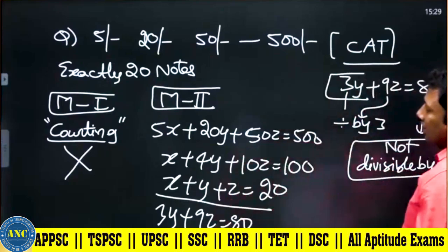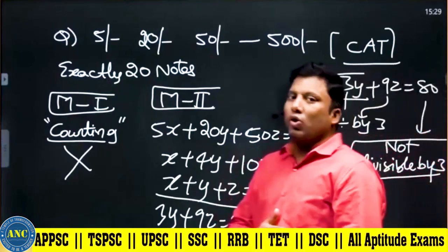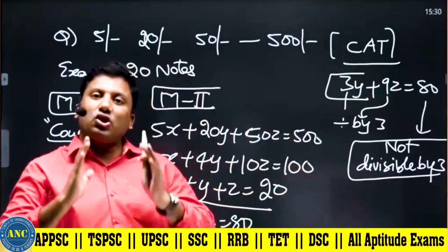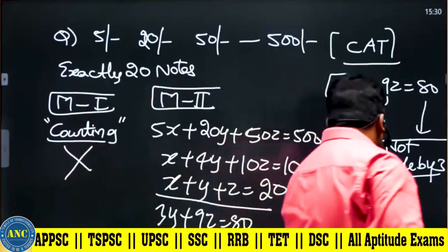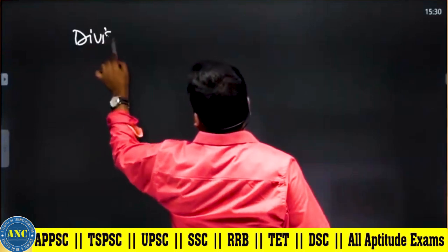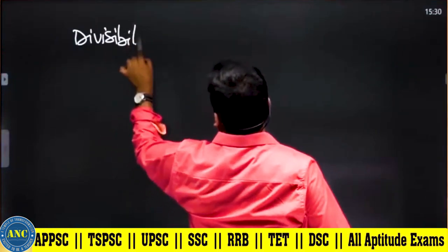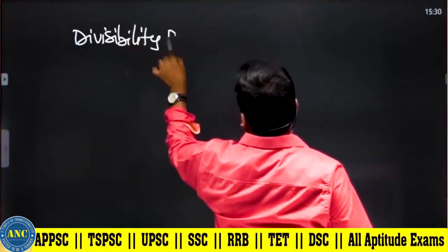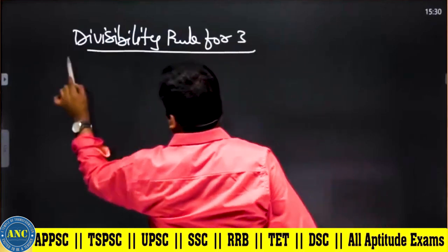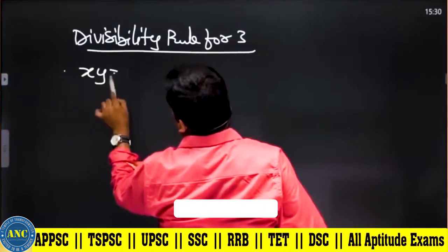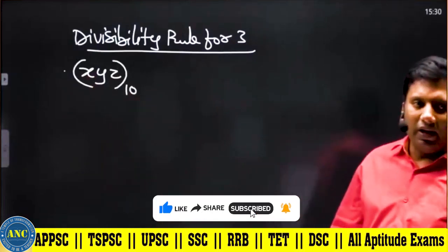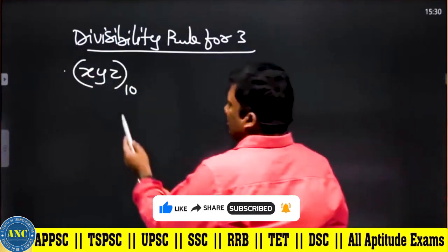Abhiram asks a question. What is the divisibility rule of 3? Divisibility rule of 3 is that the sum of the digits should be divisible by 3. In case you are in doubt, divisibility rule for 3. This is for Abhiram. xyz in base system 10.